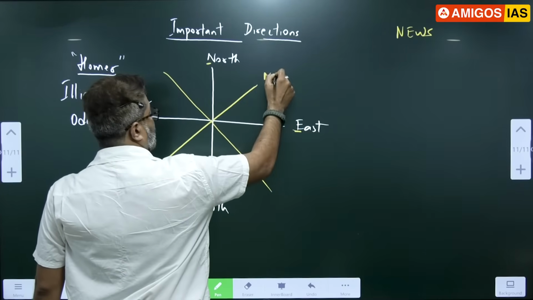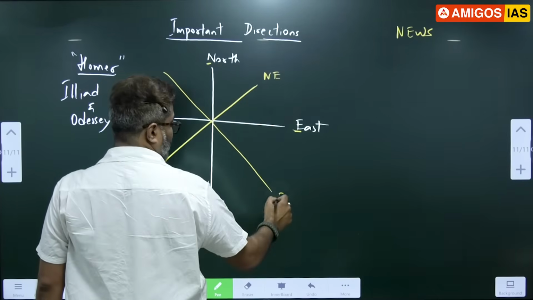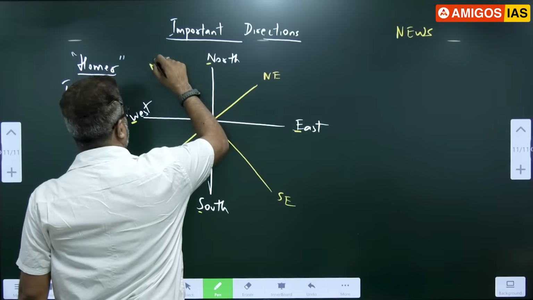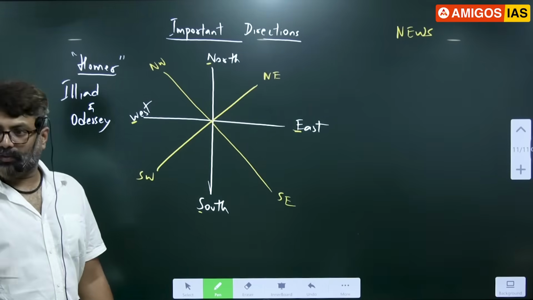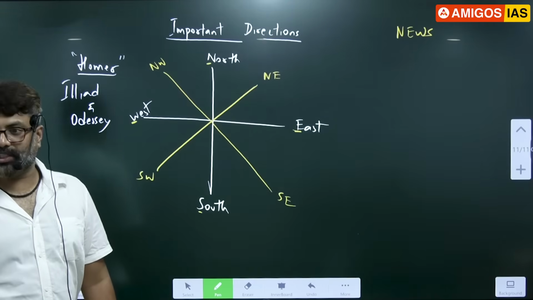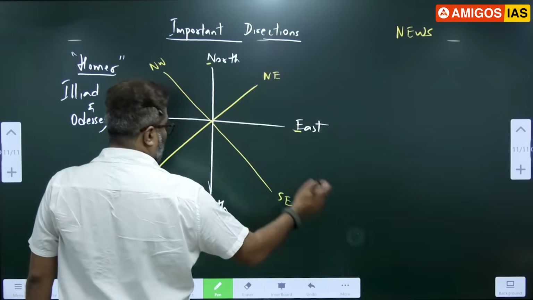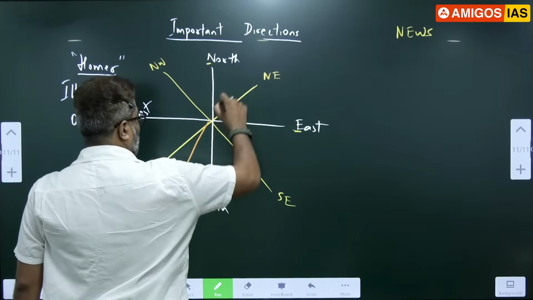This is north, east. This is southeast. This is northwest. This is southwest. I am covering all the basics. 4th standard NCERT, 5th standard NCERT, 6th, I am covering now. Further other directions, you write.